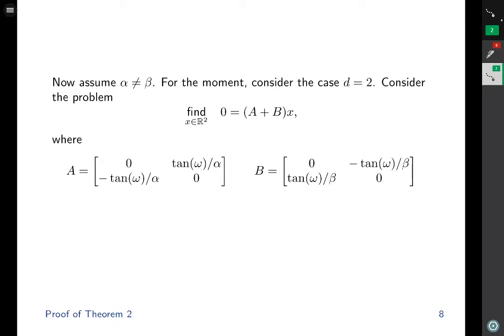Now assume alpha is not equal to beta. For the moment, consider the case D equals 2. Consider the monotone inclusion problem of this form where A and B are defined in this manner. Since alpha is not equal to beta, it is easy to see that A plus B is not equal to 0, and that 0 is the unique solution to this monotone inclusion problem.